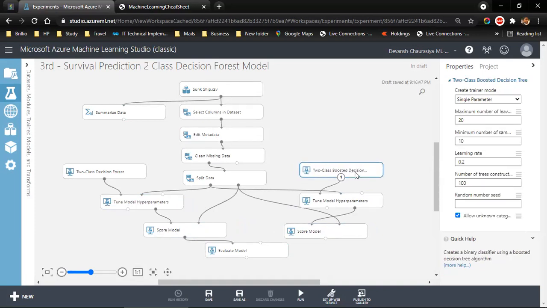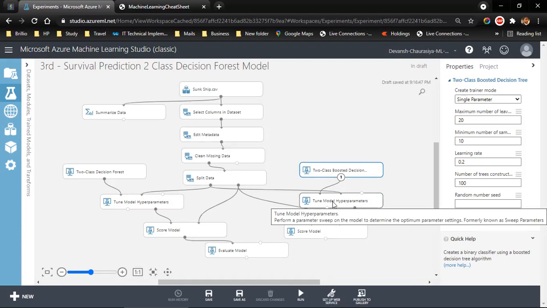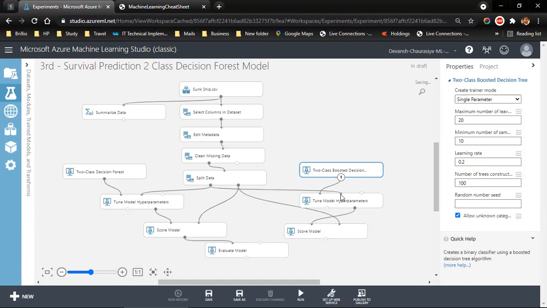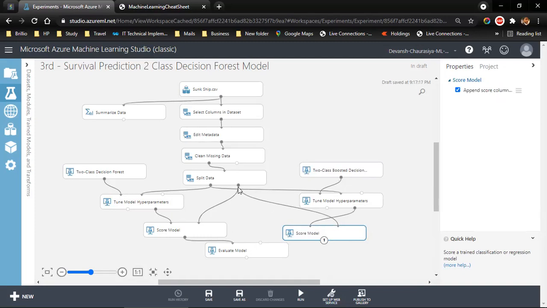As simple as that. We are tuning model hyperparameter. It needs 70% training data, so we provided 70% training data. When it is done, it has to go to score model. Score model will require the trained model, which we supplied here, and it will require 30% test data, which we have supplied from here.